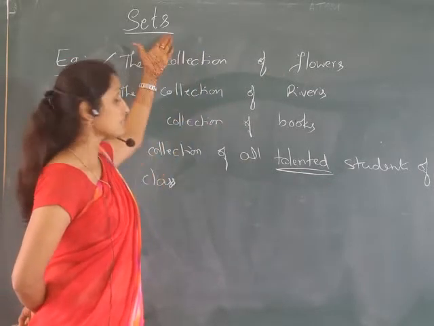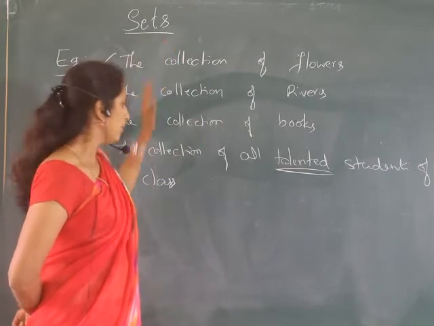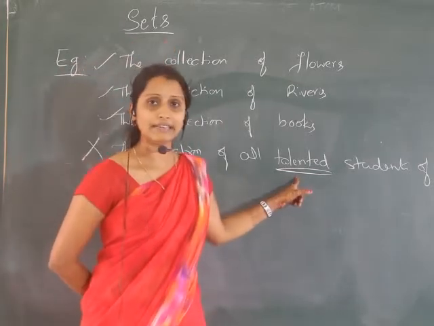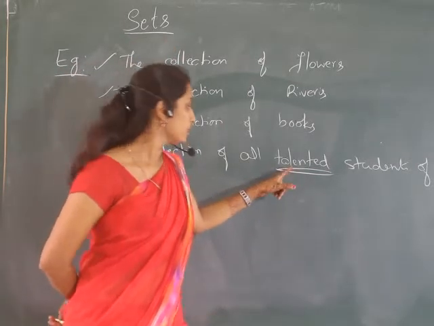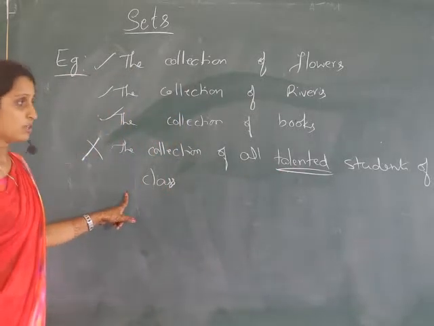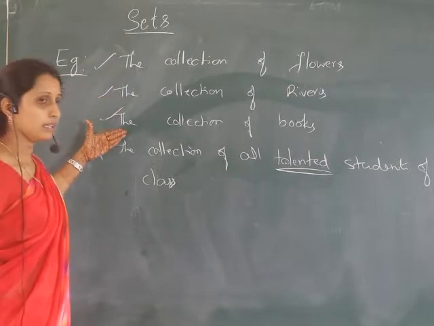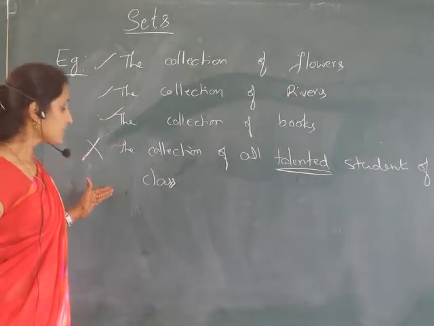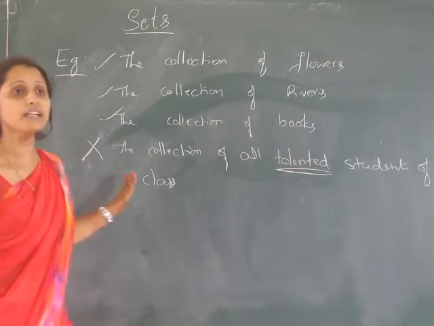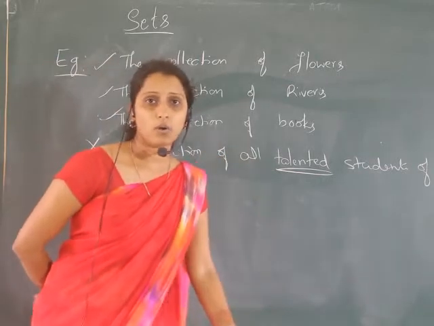So it becomes a set. But there is a confusion, talented. There is a confusion, so this is not a set. So the definition of a set is, so you can take this as an example. The well-defined collection of objects is called a set.